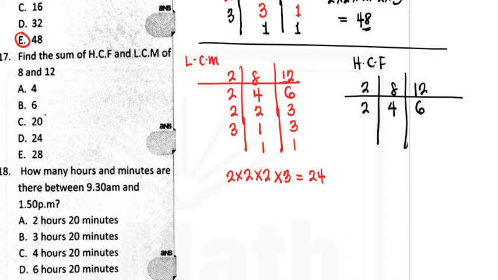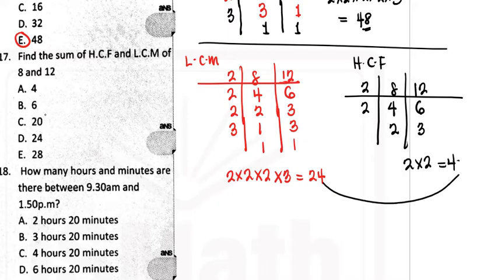The same thing goes there. 2 can go in 4 as well as 6. But nothing can go here anymore that would go in both numbers at the same time except 1. So that's where we stop. In HCF, we stop here. We don't necessarily get to 1 and 1. So our answer will be 2 times 2, which is 4.